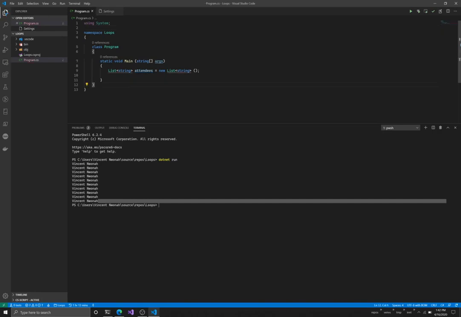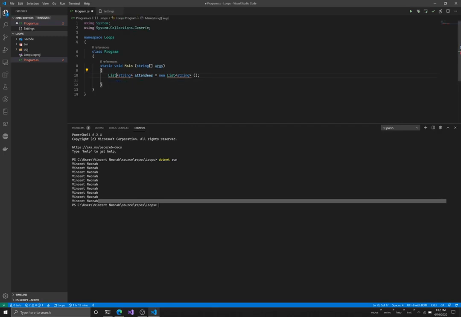C# also offers you some help, so if you don't want to have to type this out, you can simply come here and hit Control and period, and you click the first one and it adds it for you. Now remember that we need to collect student names basically, right? Let's assume we know the number of people coming for our class and we're expecting 5 people.